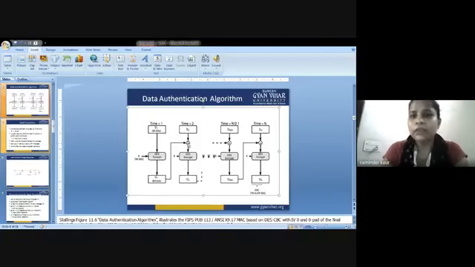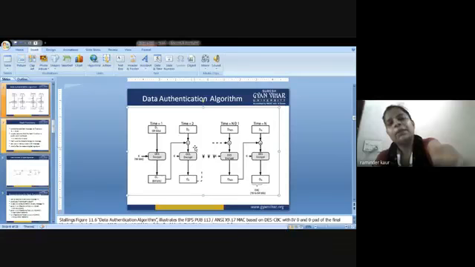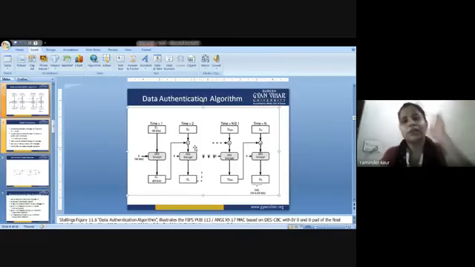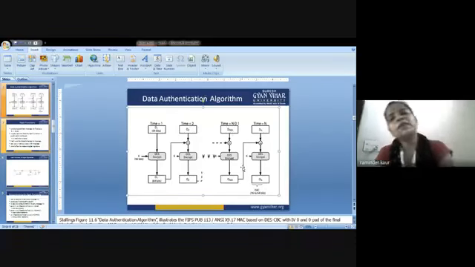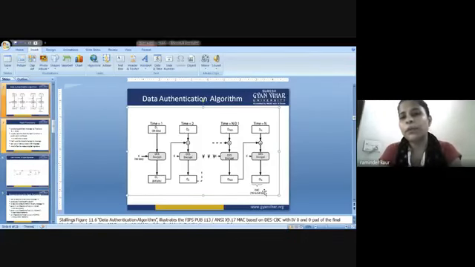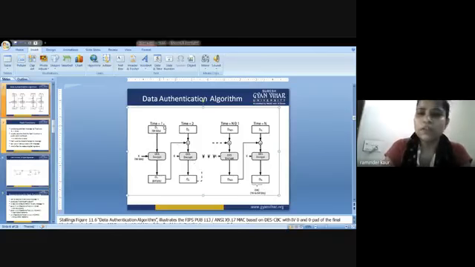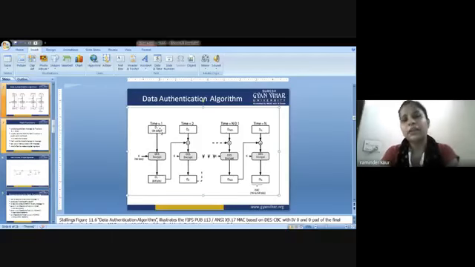Again, it is XORed with the encryption algorithm, because there are a number of rounds that are being performed here in the DES. I think 16 rounds are there. So in this way, after performing the first round, I am going to the second round. After performing the second round, I am going to the third round, until the 16th round is achieved. So in the end, I am receiving the 64 bit output, because a 64 bit input is being fed.